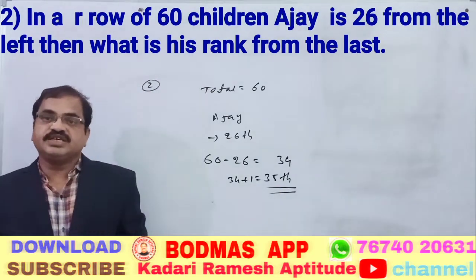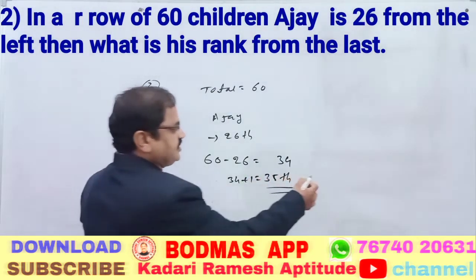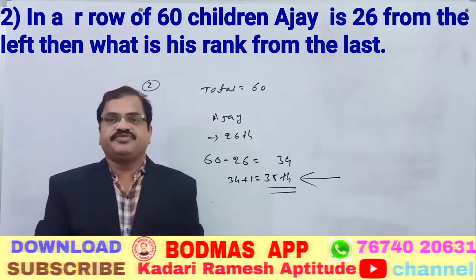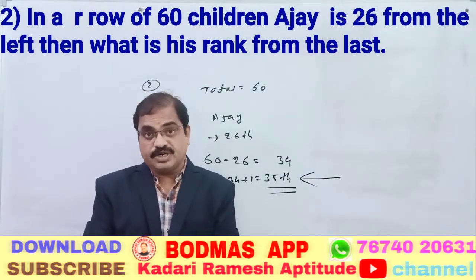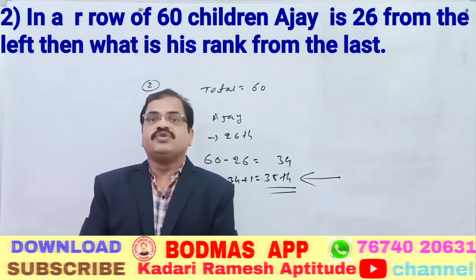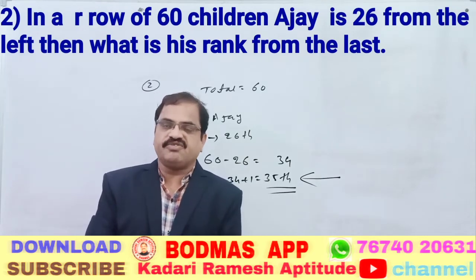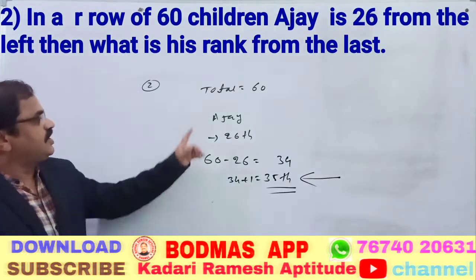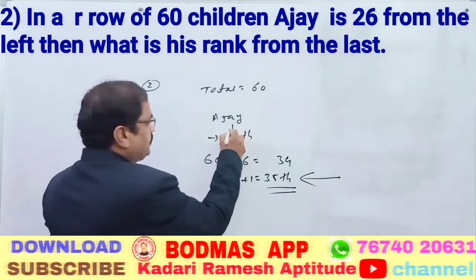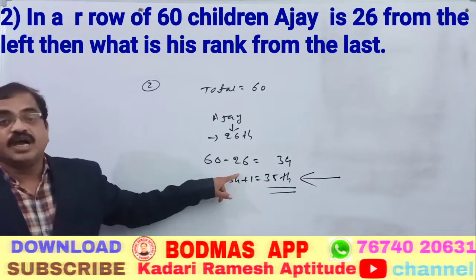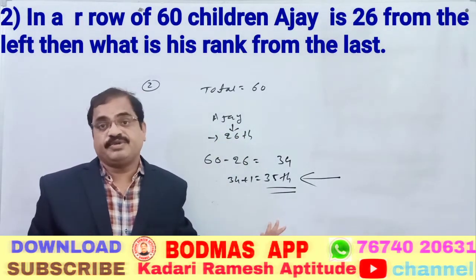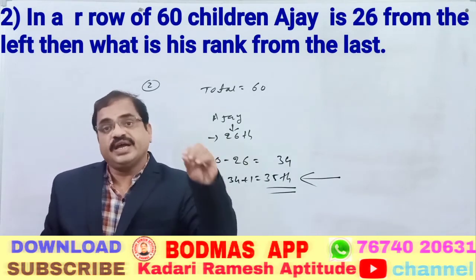So what is the Ajay rank from the last? Whenever we subtract two values, we should add one. Why are we adding one? Because I already told you that when we subtract Ajay's rank from the 60, Ajay's rank is also left out from that. That is why we have to add the Ajay rank.